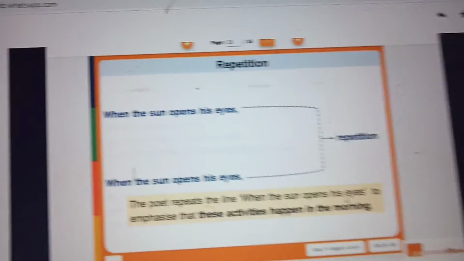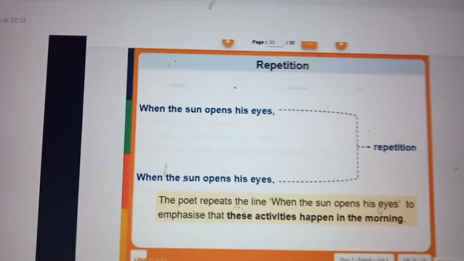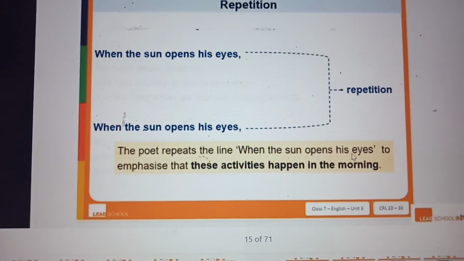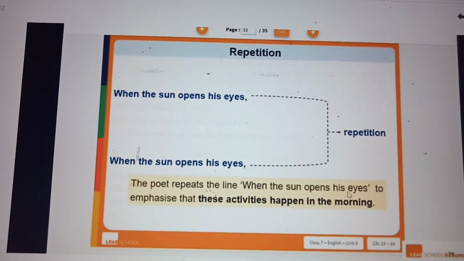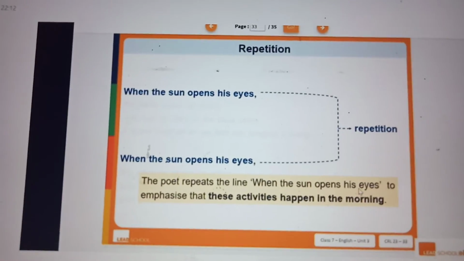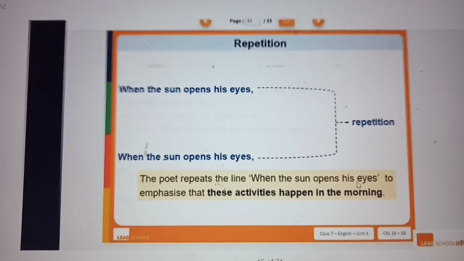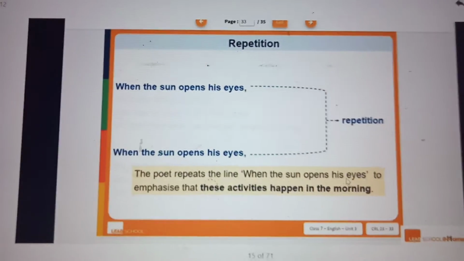Is this rhyme scheme? See, when the sun opens his eyes. Again, in the fifth line of the poem, when the sun opens his eyes. The poem repeats the line when the sun opens his eyes to emphasize. Emphasize means giving stress to it, so they are repeating this line. You should see which line is repeated. Okay, so if you see that, you will know what message the poet is trying to convey.